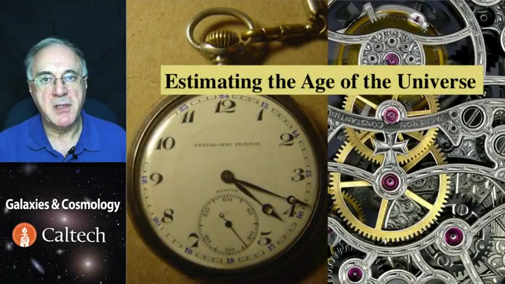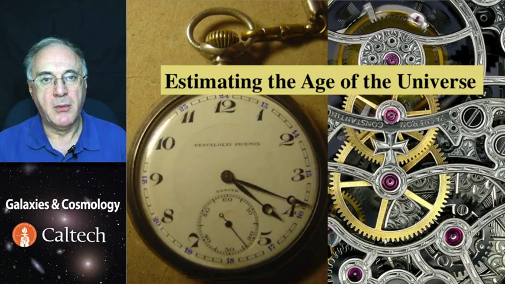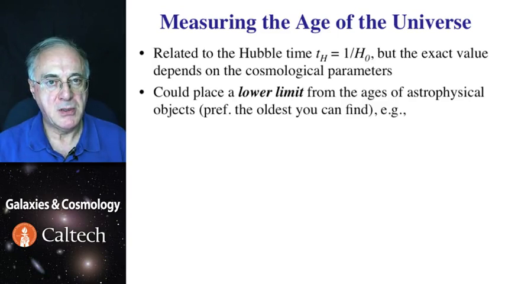So far, we have seen how we measure the spatial scale of the universe, which is simply 1 over a Hubble constant. What about its temporal scale? What's the age of the universe? It turns out that we actually can't measure the age of the universe directly. However, what we can do is measure lower limits to the ages of the oldest things we can find. And then presumably the age of the universe is just a little more than that.